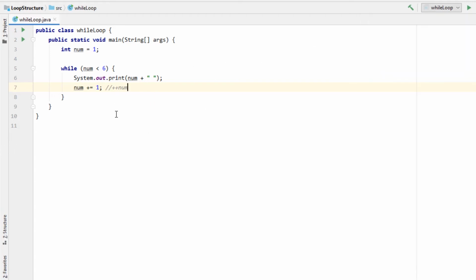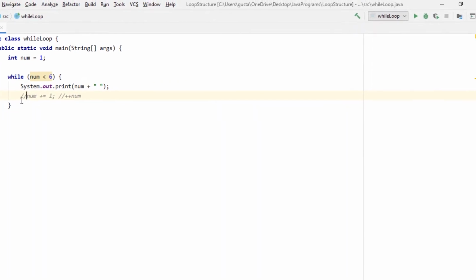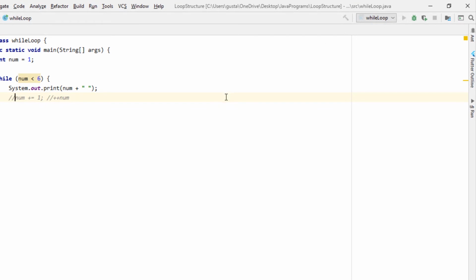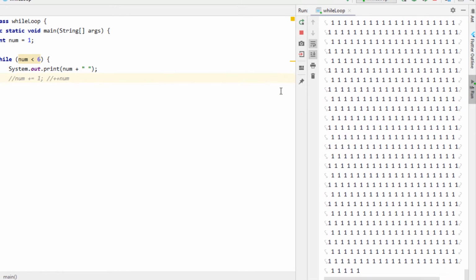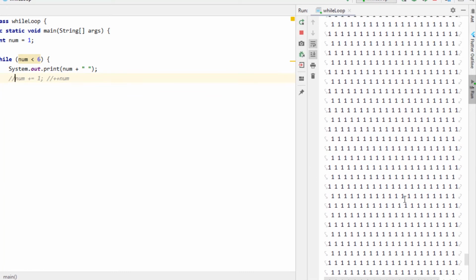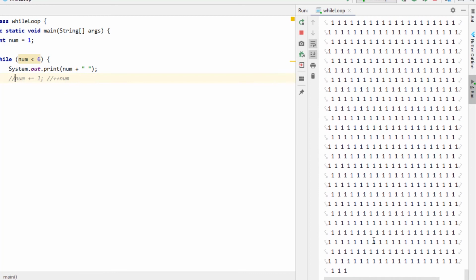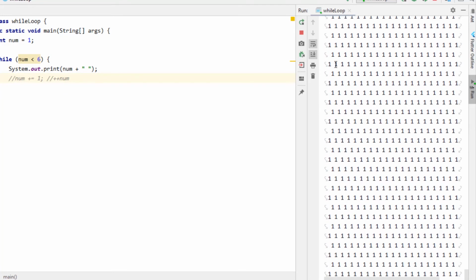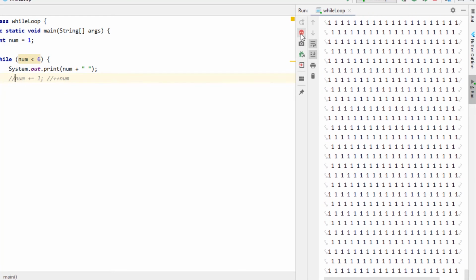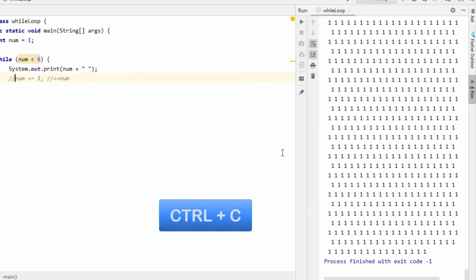Now, suppose we comment out the loop alteration statement. Let's try to run this program and see what happens. As you can see, the program is repeatedly displaying 1. So click on this red button here to stop the loop. In some editors, you can press Ctrl C to terminate the loop. This type of loop is called an infinite loop.